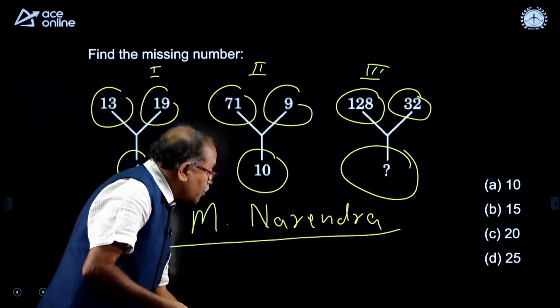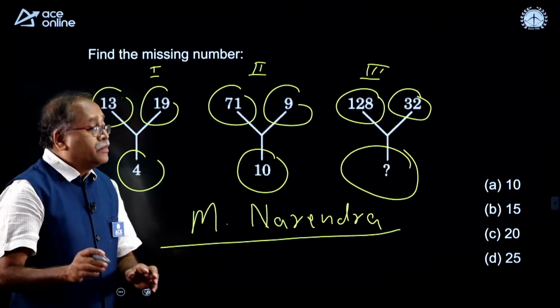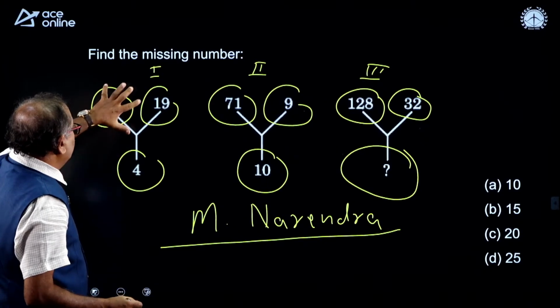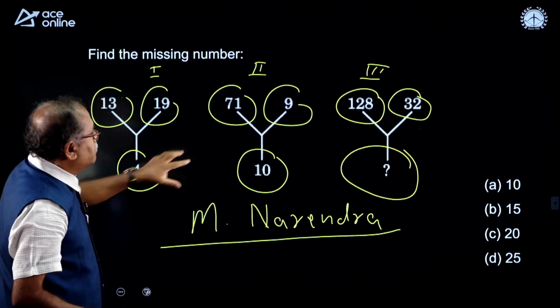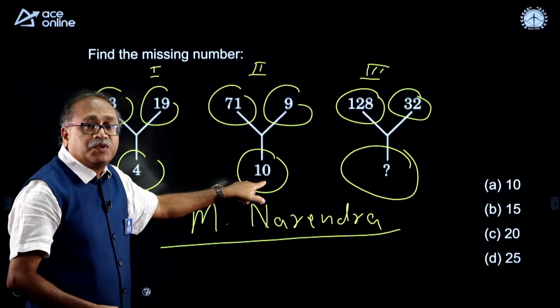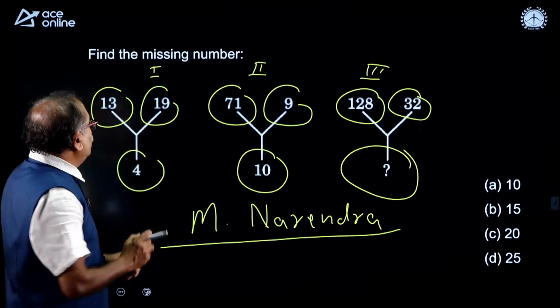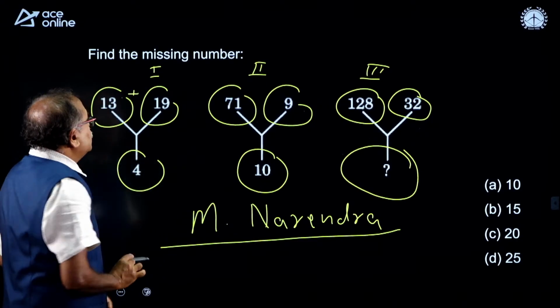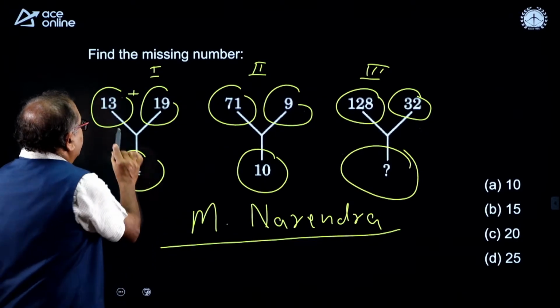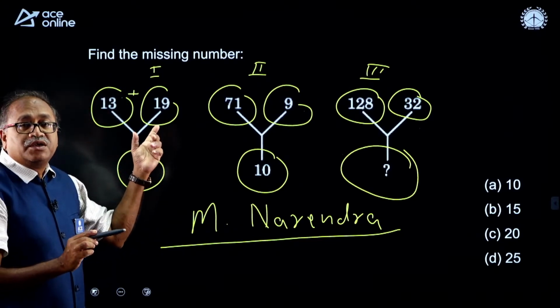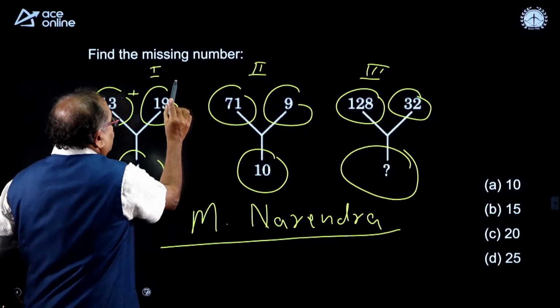Okay. Now 30 seconds is over. How do I look at this one? These 2 are the bigger numbers, this is the smaller number. These 2 are the bigger numbers, this is the smaller number. So what should I do? I will first add these 2 numbers. What happens here? That is 13 and 32.